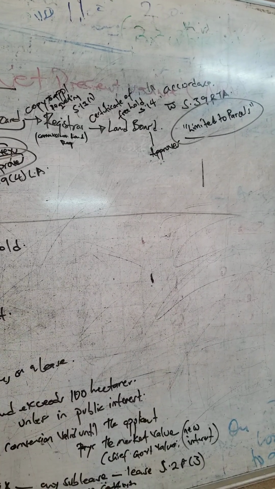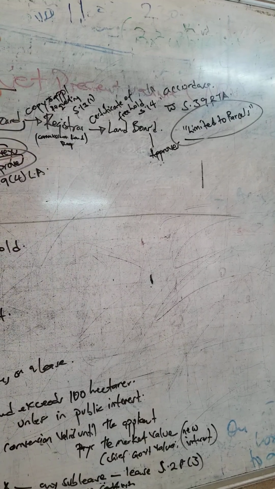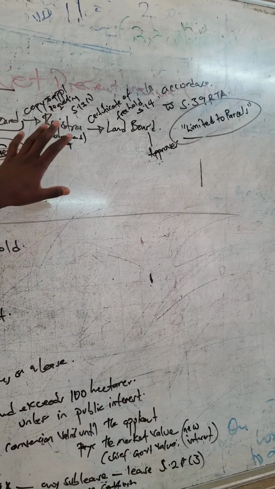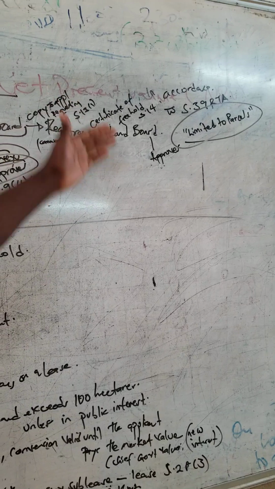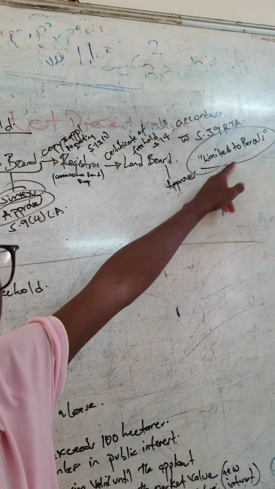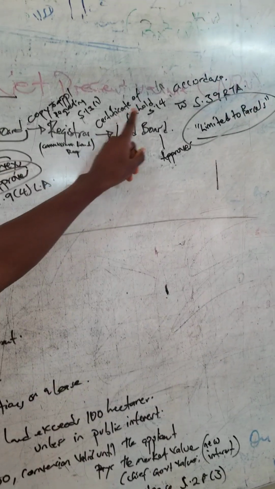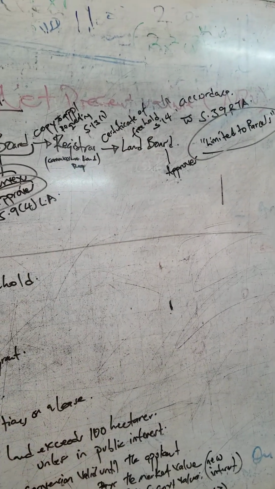They are only guaranteeing the area that is distinct or provided within the title presented to the registrar. Any area that is outside is not guaranteed. That's why you put "limited to parcels" on the certificate of freehold issued following section 14.